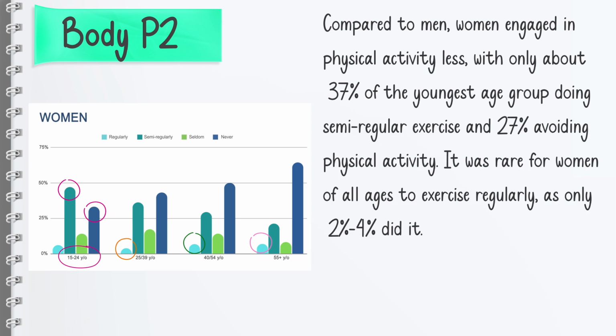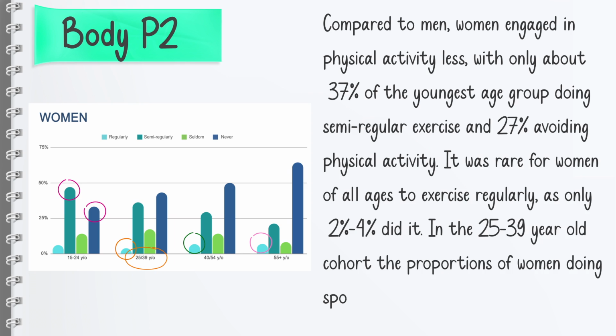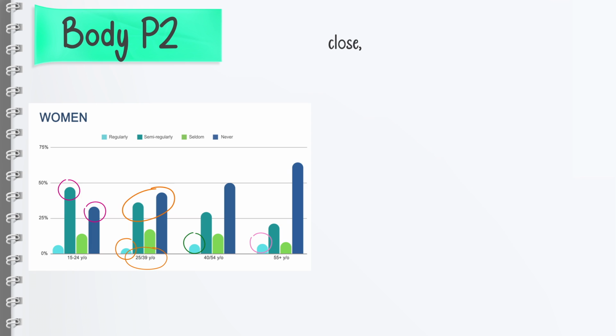Now we have to cover other age groups. In the 25 to 39-year-olds, the proportions of women doing sports semi-regularly and never were very close at 37% and 45% respectively, all right?